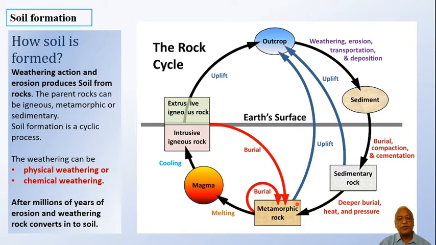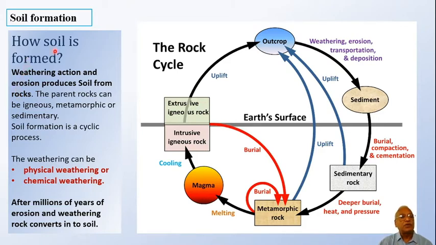And then metamorphic rock, when it gets reburied, again it may become once more metamorphic rock, but only when it gets into a magma form, again it comes as rock, or igneous rock below the ground level, or igneous rock above the ground level.